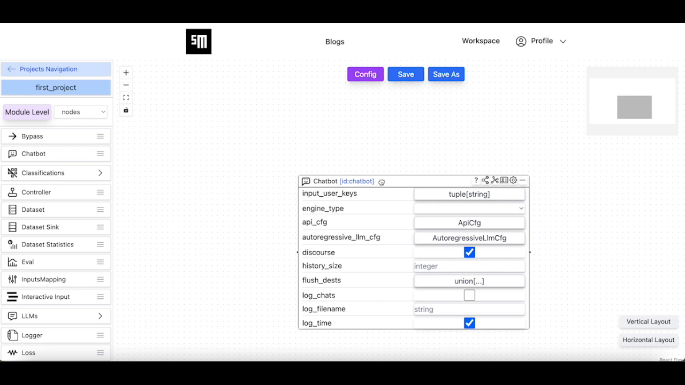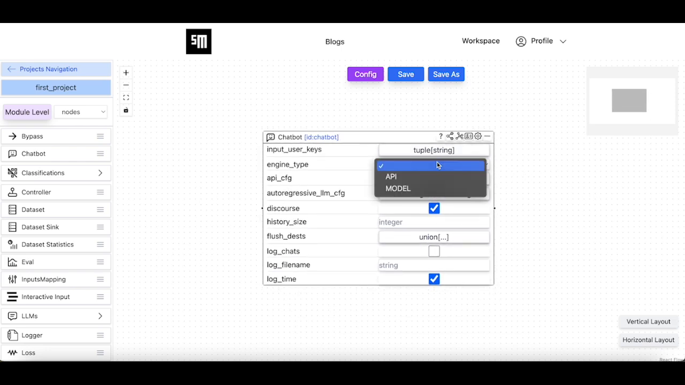Essentially, the chatbot node has two major operational modes. The first mode is API and the second mode is model. In the API mode, the chatbot makes external API calls in order to generate answers for the incoming inputs. Those external API calls are being configured by the API config parameter. In the model mode, the chatbot node creates an LLM internally in order to generate answers for the incoming inputs. The internal LLM is being configured by the autoregressive LLM config parameter.